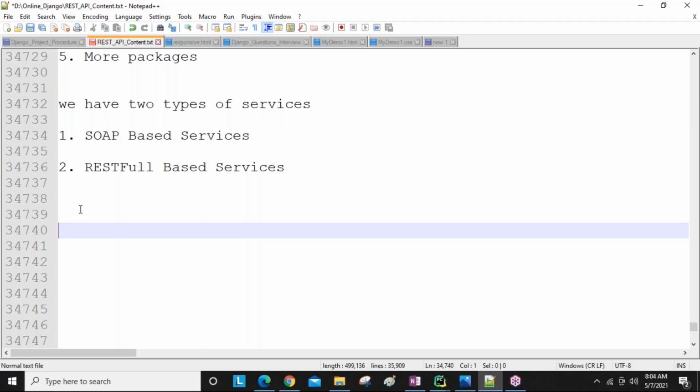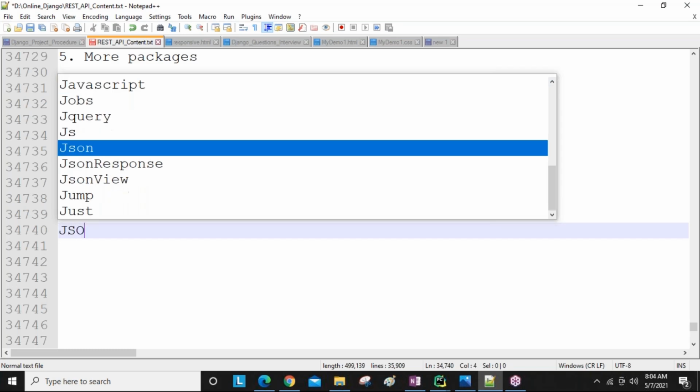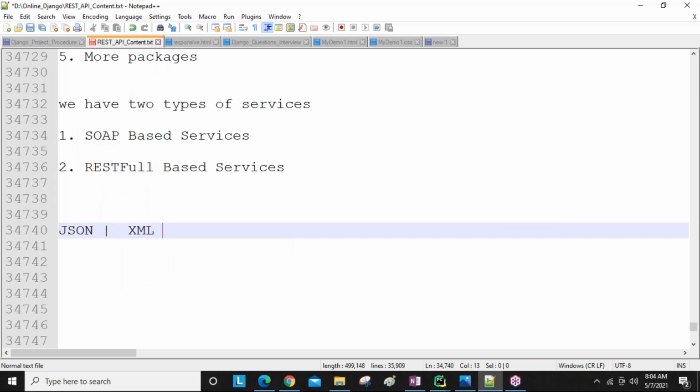And if data is available in JSON or in XML, then all other applications can understand this data. JSON and XML both are universal languages. Nowadays people are using JSON only, guys. JSON is more trending, not XML. So again people are asking, why are people following JSON nowadays, why not XML? In olden days people used XML, but nowadays most of the time all people are using JSON only. So why not use XML, why use JSON? These are the differences we have, guys.